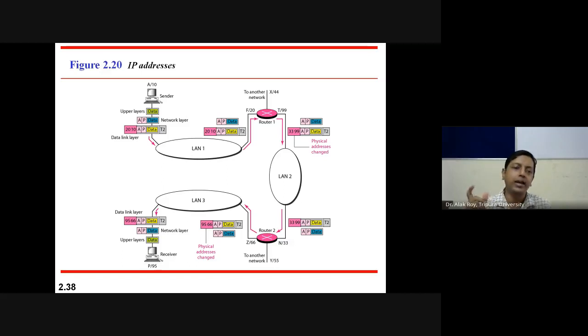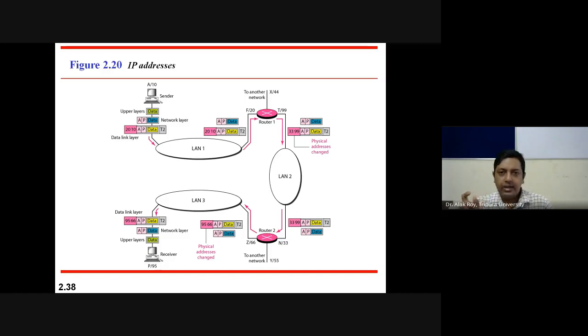So 20 matches, which means yes, this information is for me. So it will discard the header part 20 10 from the information and accept A P data.